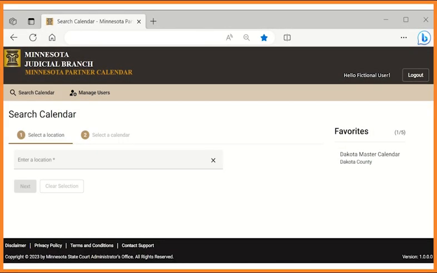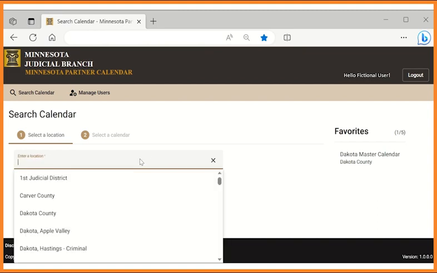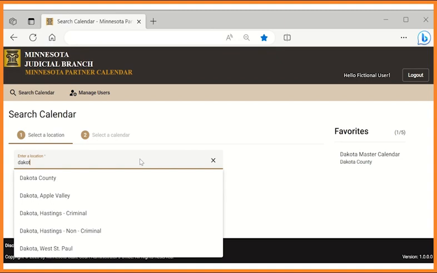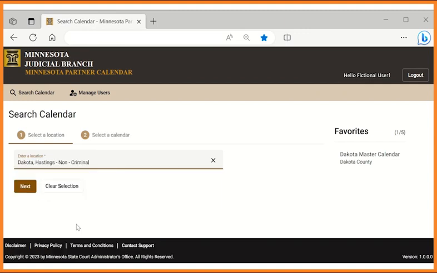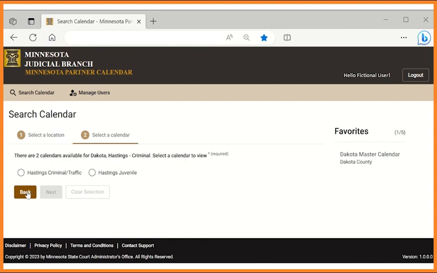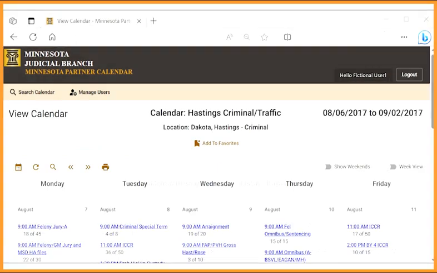To find a calendar, click on the Enter a Location box and start typing the court location you want to find a calendar for. The options will filter down as you type. Click on the location you want, then click Next. The next page will let you know if there is one or more calendars for the location you searched. Select the calendar you want and click Next.